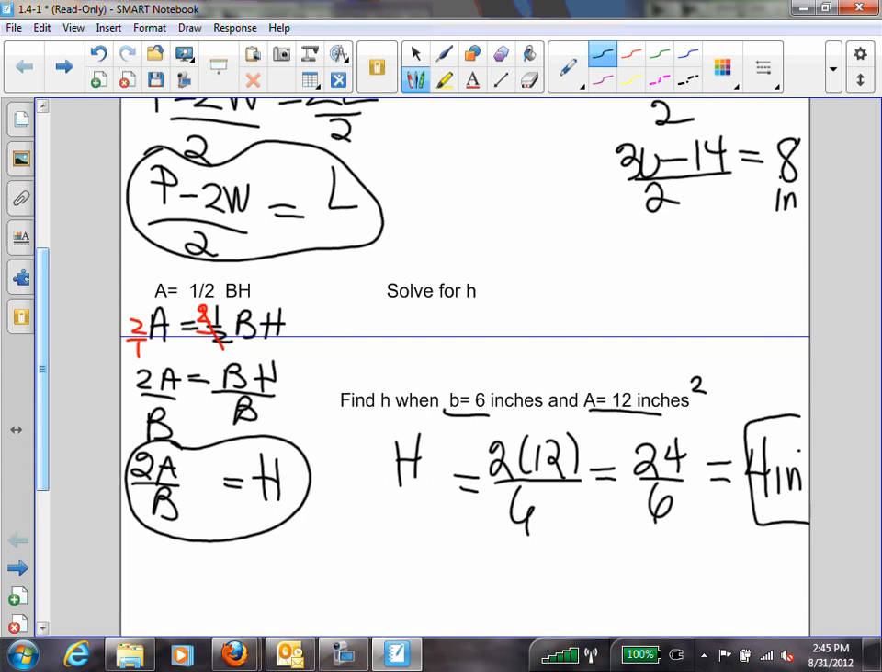Well, up on top I have 2 times 12. I'm just plugging it into twice the area. So my area is 12. So twice 12 is 24. And my B, which is the denominator, is 6. So I put that down here. And so 24 over 6 is 4. Okay?